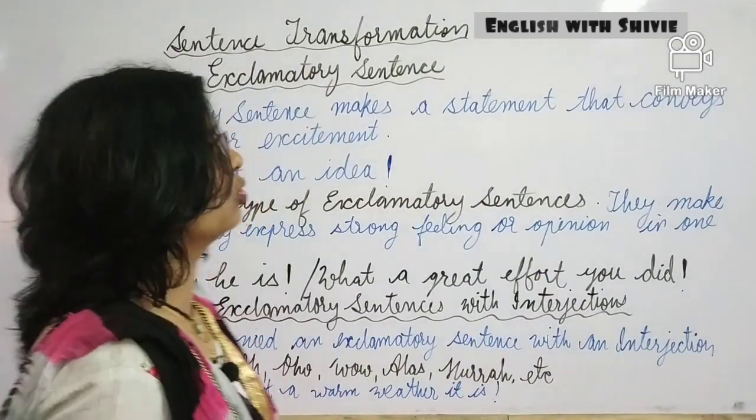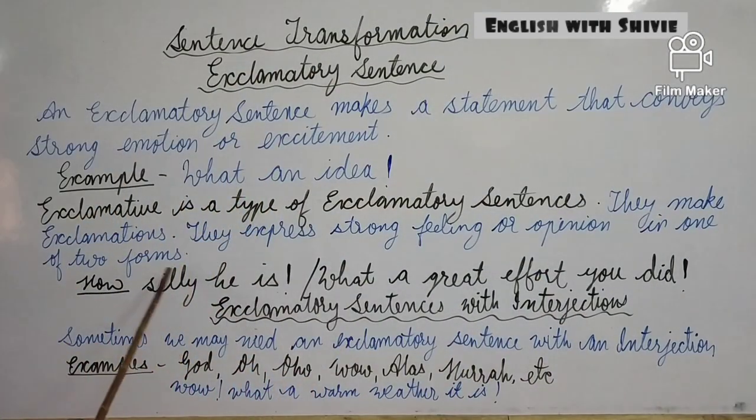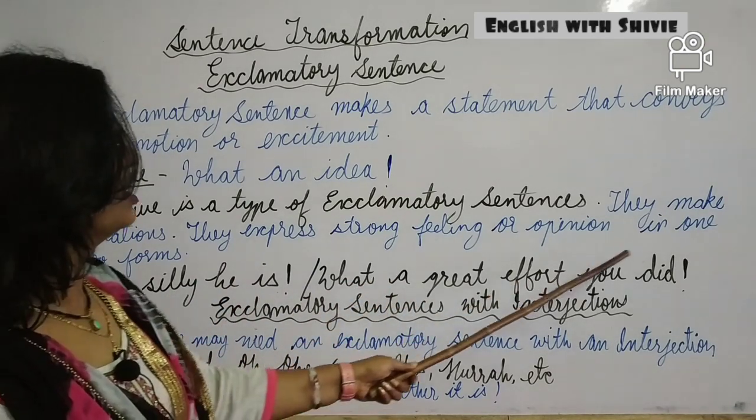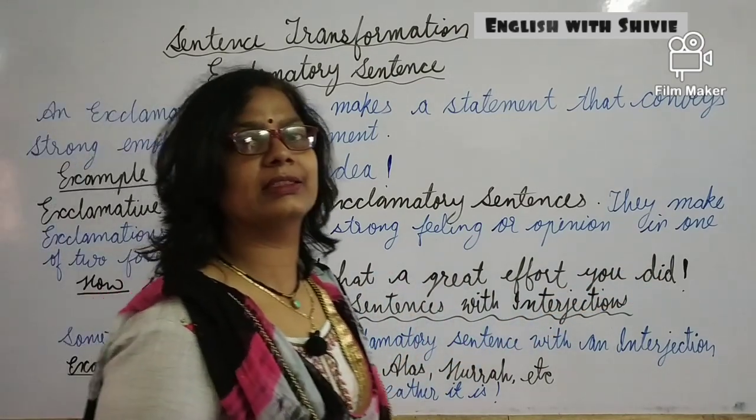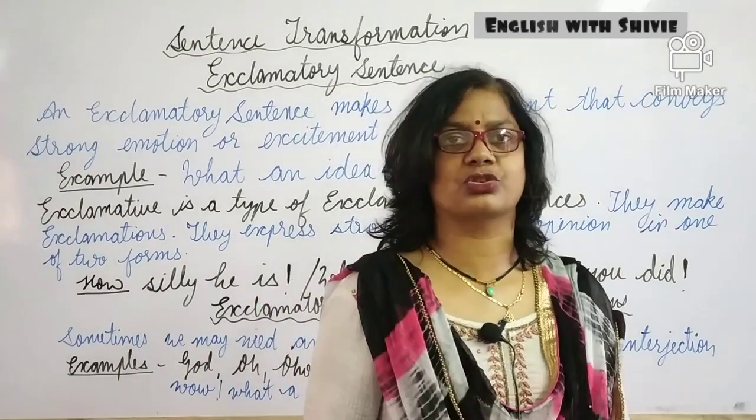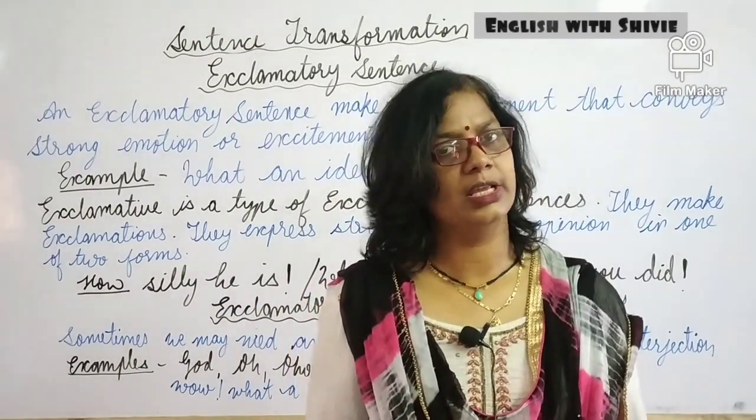So these are the two forms of exclamative, and one may be used in a single sentence. How silly he is. What a great effort you did. So what and how are used to make the sentence show strong feeling in exclamatory sentences.